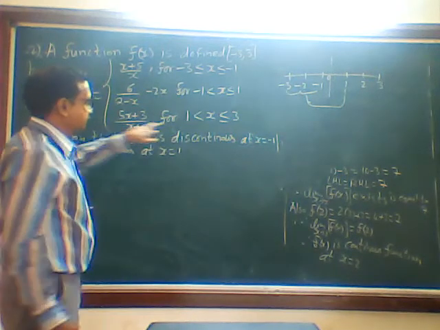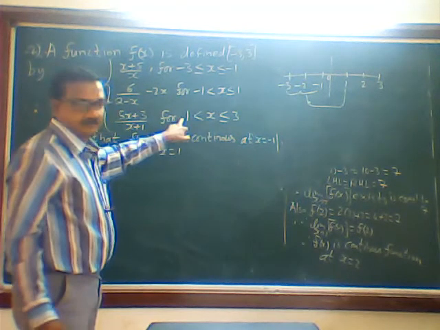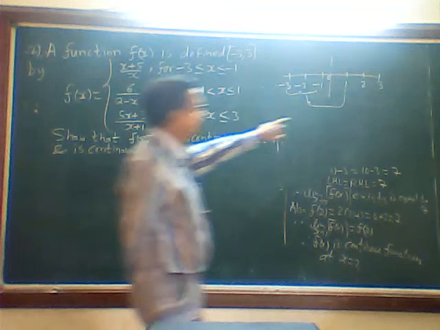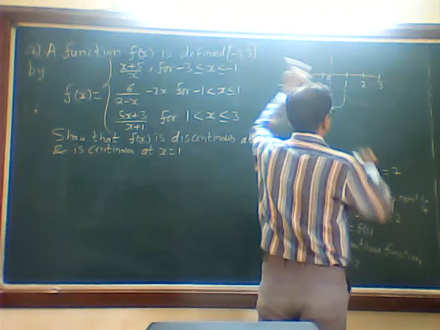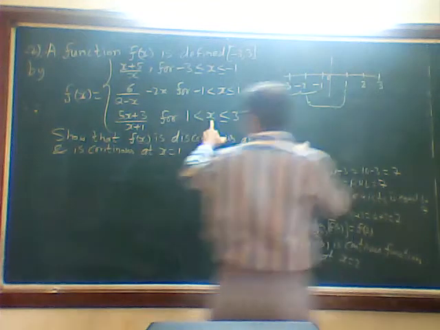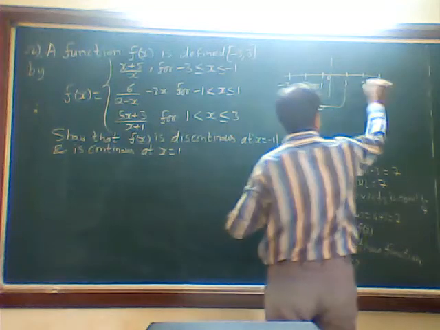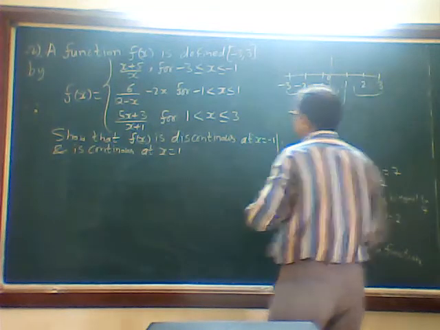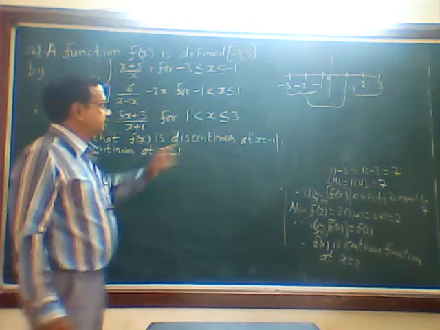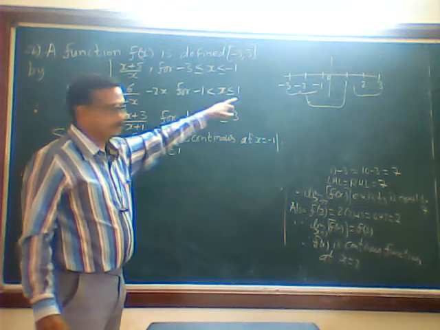Okay. Third function is what? X is greater than 1, less than equal to 3. Greater than 1 means it can be greater than x. We read it from the center. X is greater than 1 means between this and this it is line. Less than equal to 3. Got it?